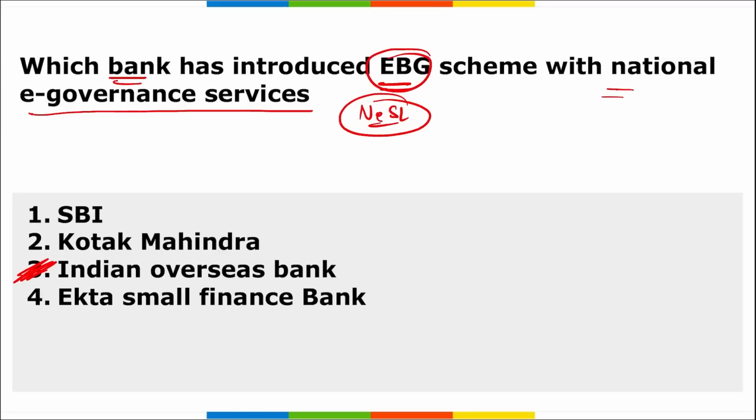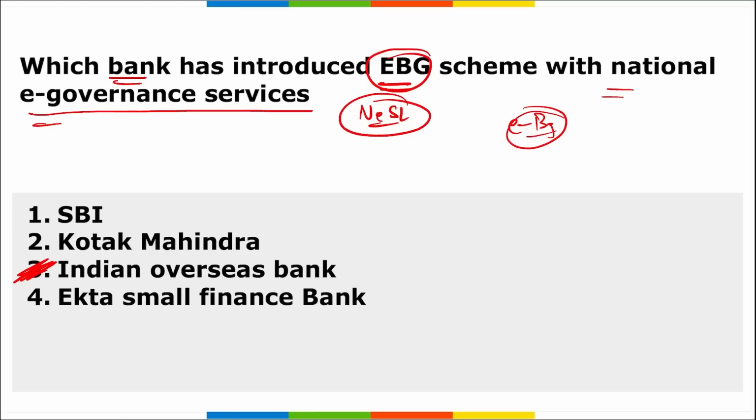This is basically an instrument that is issued by the bank to eliminate the possibility of fraud and manipulation, in which the bank undertakes to guarantee a specific amount against the non-fulfillment of an action by the applicant. In simple terms, it is a promise made by the bank that if a borrower fails to pay a loan, then the bank will take care of the losses and pay the loan. All right, so coming back, it is Indian Overseas Bank that has introduced the electronic bank guarantee scheme with National e-Governance Services.